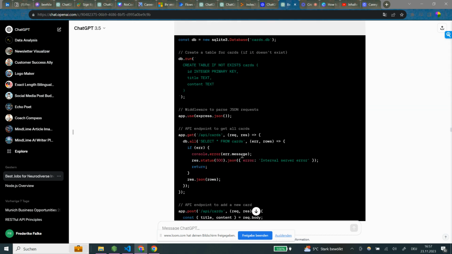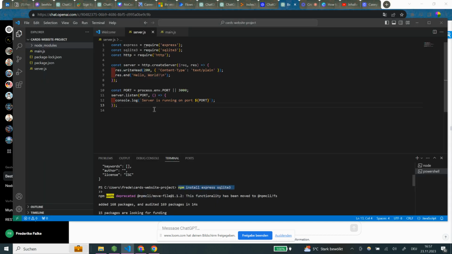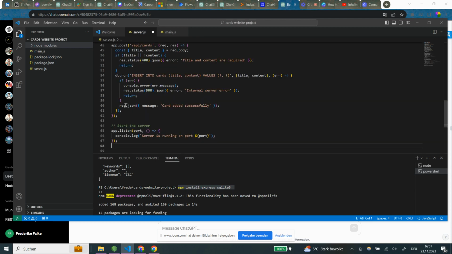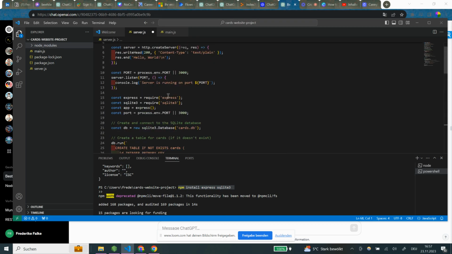But what I see, I think, so let's see. So here we have the server.js, but we also have this constant HTTP. So I'm not 100% sure if we need to keep that or not. So let's just quickly input this here. And now we put this here.